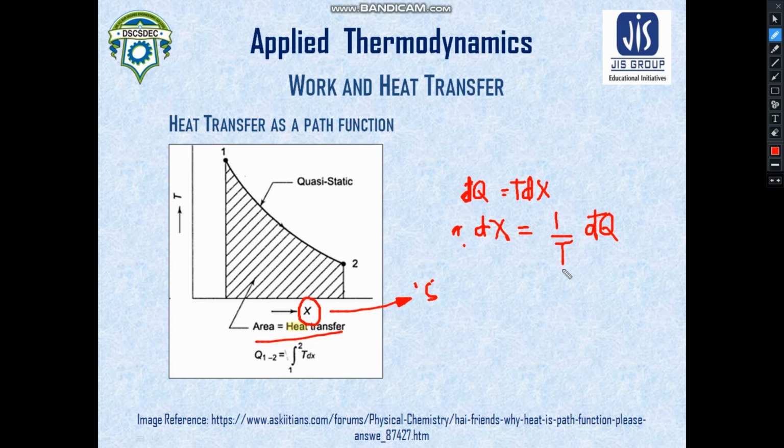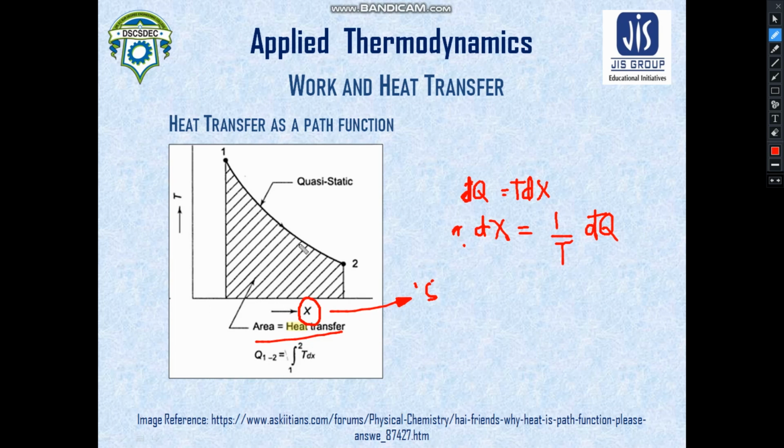If you remember the concepts of differential equations, you know how an integrating factor acts. So this 1 by T is nothing but the integrating factor here, and this đq is an inexact differential. I hope you have understood the concepts of heat transfer, and we will end this lecture session here.